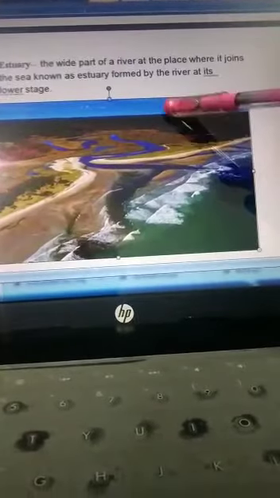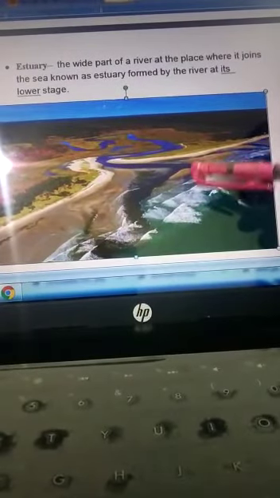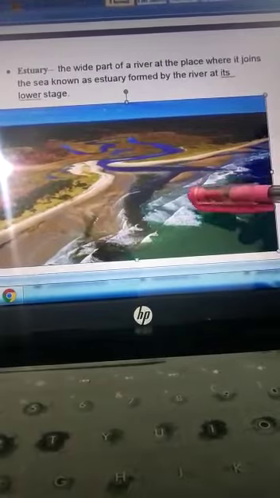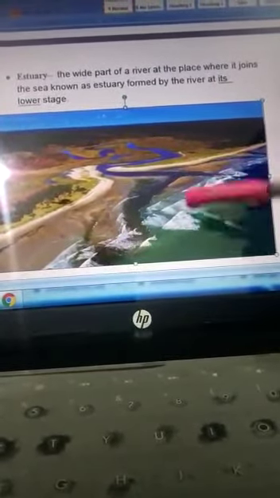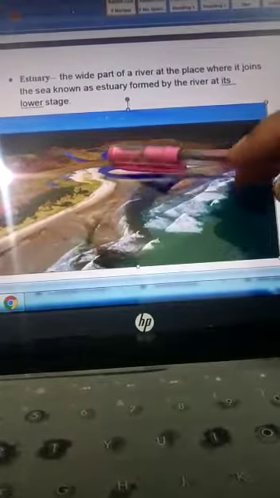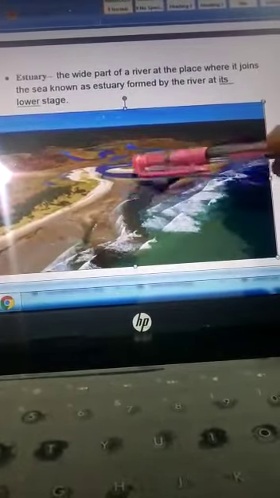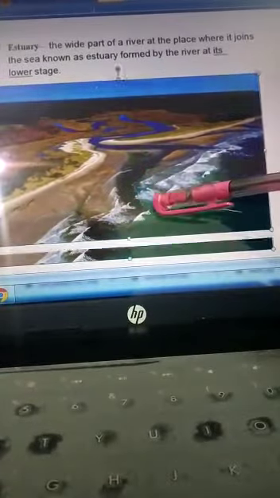The next one is the estuary. Not all rivers make a delta, but some rivers make a shape like an estuary. An estuary is a funnel-like shape. You can see here that it has a narrow bottom and a wider top. This is the shape known as an estuary. It is found at the mouth of